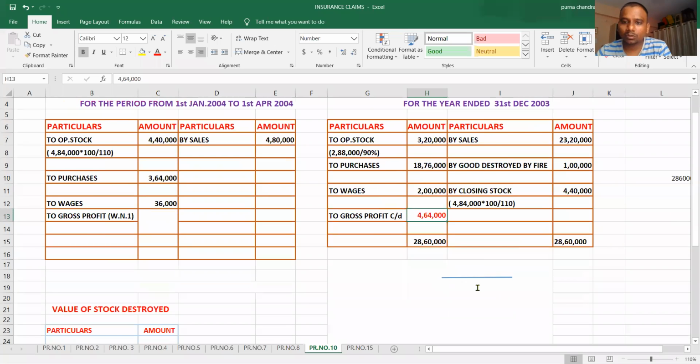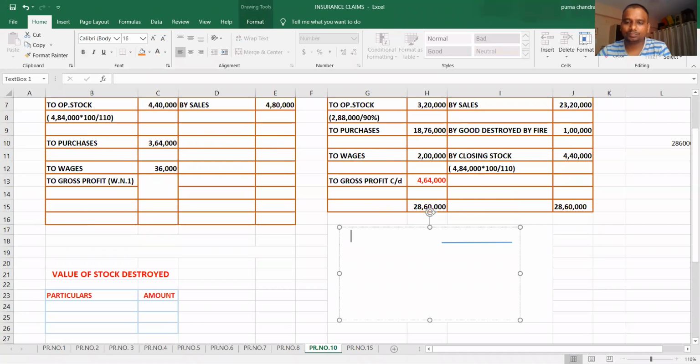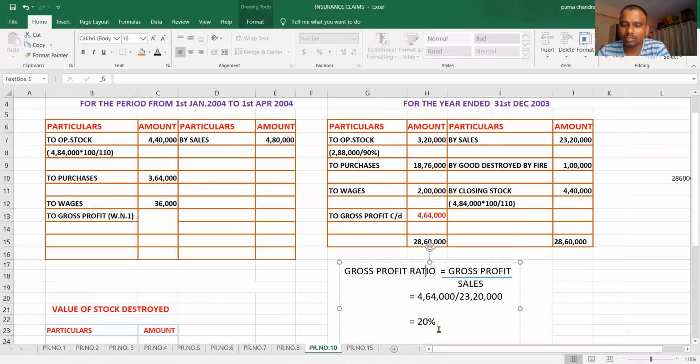But we need gross profit ratio. We have a formula for gross profit ratio. Gross profit ratio is equal to gross profit by sales. So here gross profit is 4,64,000 divided by 23,20,000 sales, 20%.